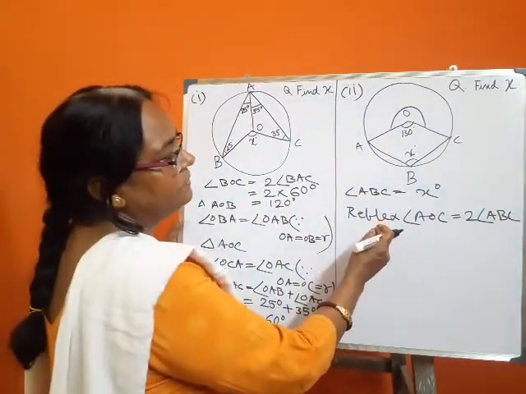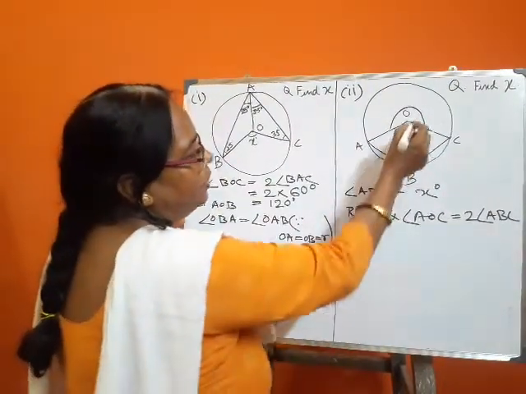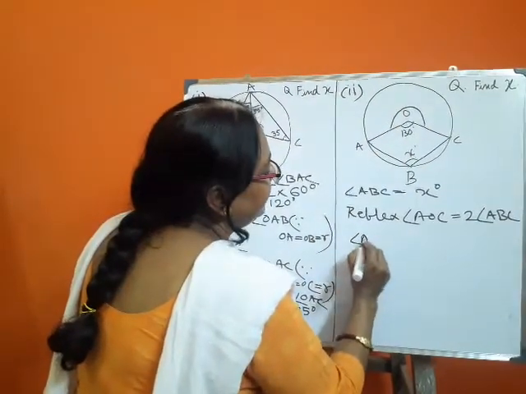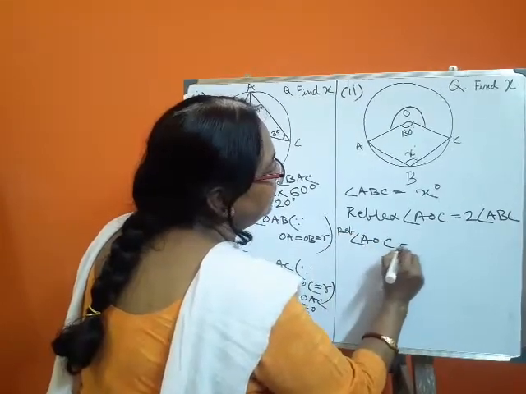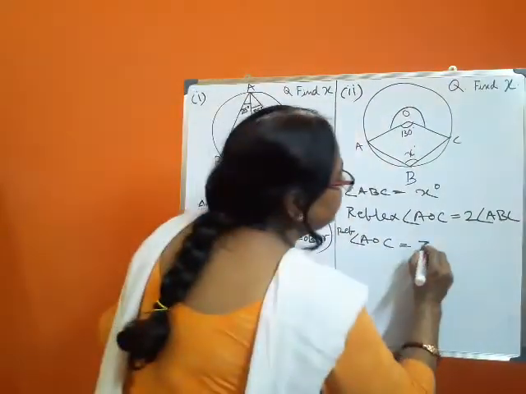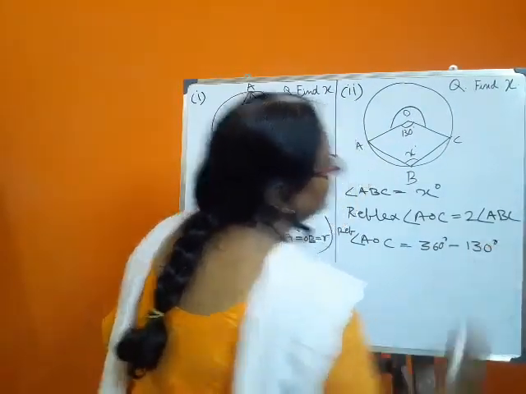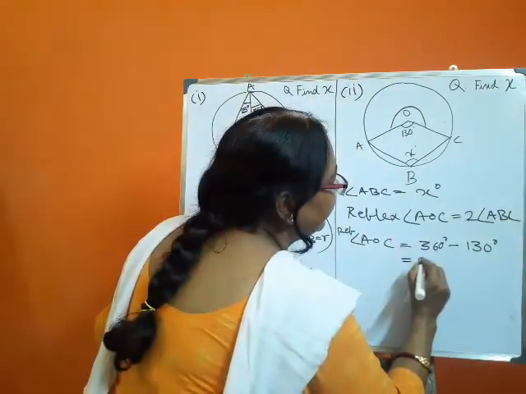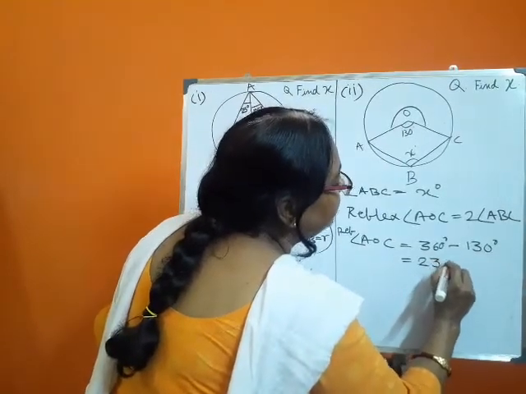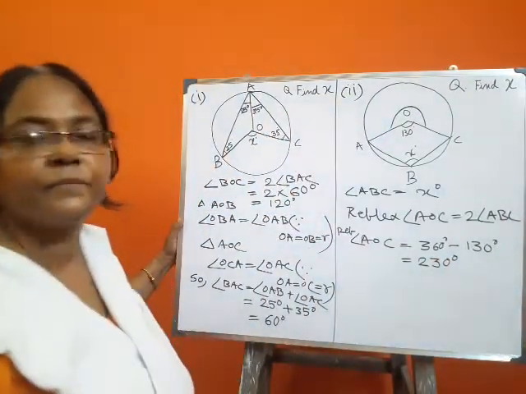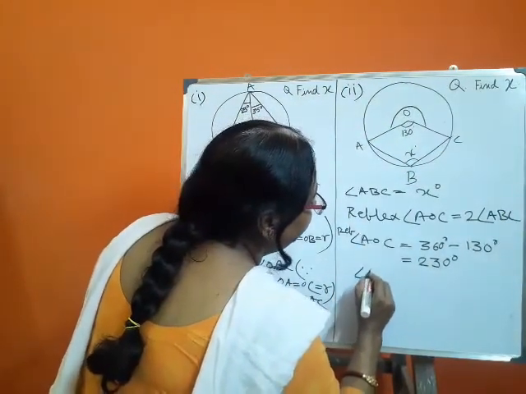First we find the value of the reflex angle AOC. Reflex angle AOC is equal to 360 degrees minus 130 degrees. So the value of the reflex angle will be 230 degrees.